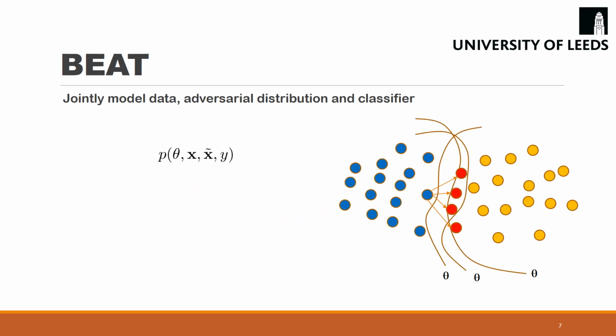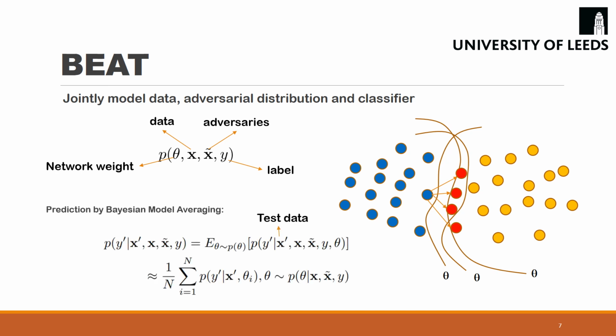The two aforementioned observations led us to believe that a robust classifier should consider four sets of variables: the data, the label, the adversaries, and the classifier. So we propose to maximize the joint probability of them during training. After training, Bayesian model averaging can be used to predict a class label of a given sample X prime. This involves computing n classifiers for the same dataset and predicting by averaging over all classifiers.